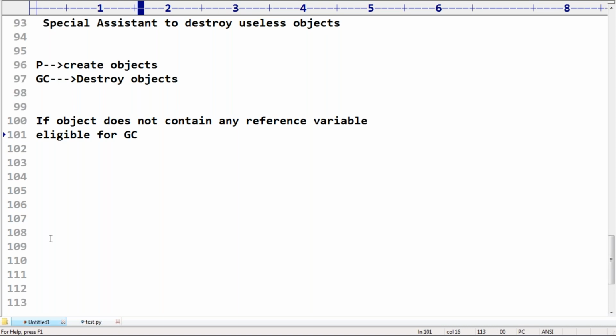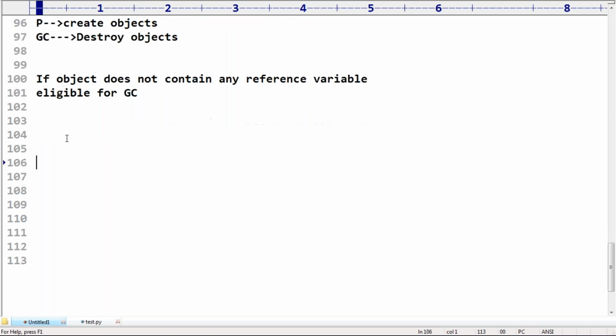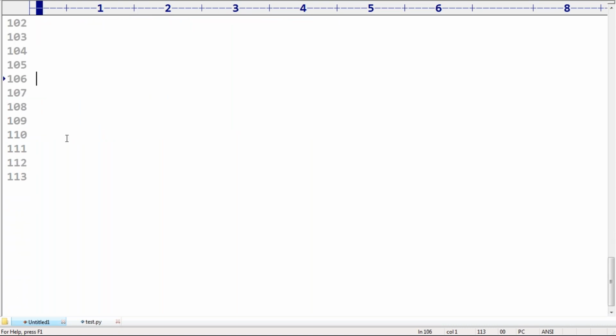How to enable, how to disable, sir? Very simple. There is one module, the GC module. What is the module name? GC is the module name. Even Java doesn't contain any such type of module.